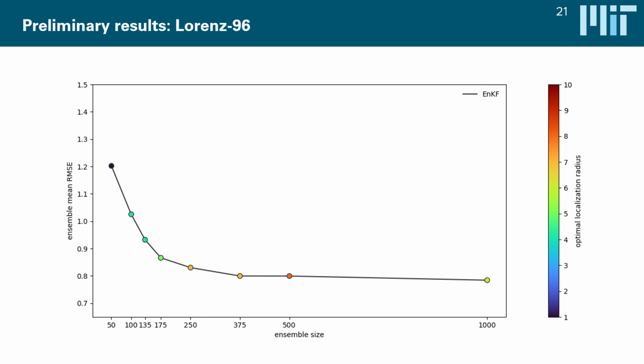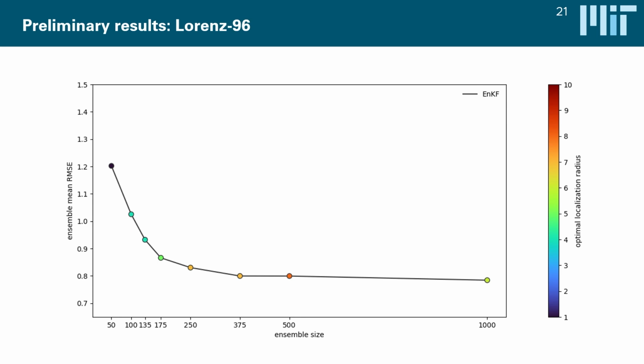And we can see a bunch of really interesting things here already for the ensemble Kalman filter. Of course, for small ensemble sizes, RMSEs are relatively large because we get a lot of spurious correlations. And as ensemble size grows, RMSEs drop until at the level of about 375, we can no longer get meaningful improvements with the ensemble Kalman filter because we are pretty much at the limit of what a linear update can give us. A second really interesting thing is that as ensemble size grows, the localization radius also grows. For small ensemble sizes, the spurious correlations are so strong that they actually degrade the performance of a filter. And as the ensemble size grows, we can afford larger and larger localization lengths, which update more and more states with every observation and improve performance.